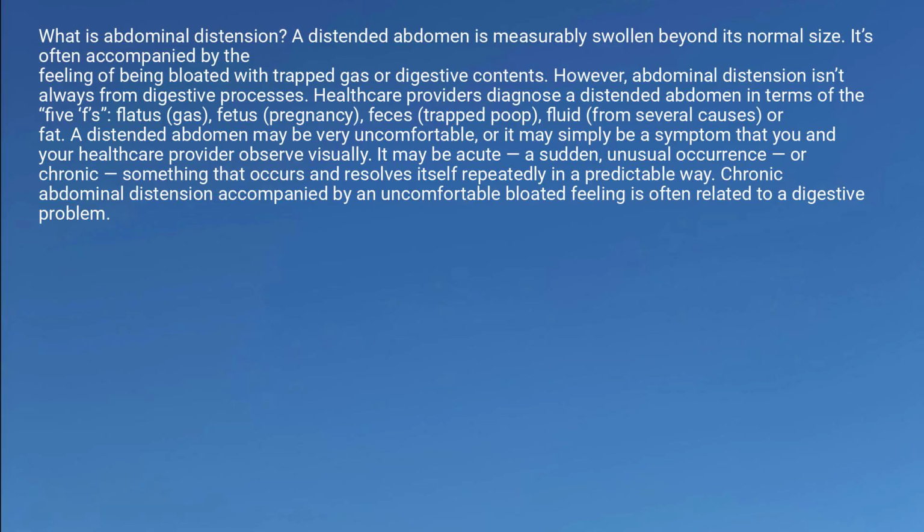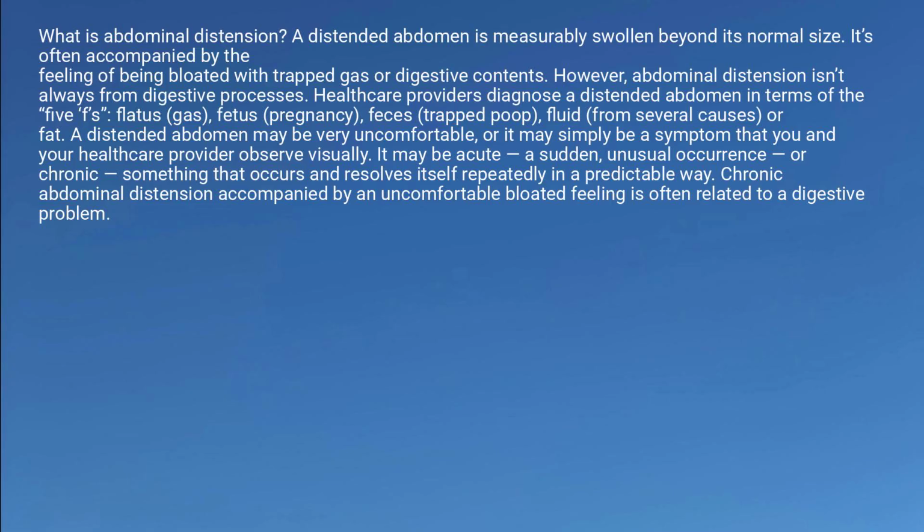Overview: substances inside the abdomen cause swelling. What is abdominal distension? A distended abdomen is measurably swollen beyond its normal size. It's often accompanied by the feeling of being bloated with trapped gas or digestive contents. However, abdominal distension isn't always from digestive processes.